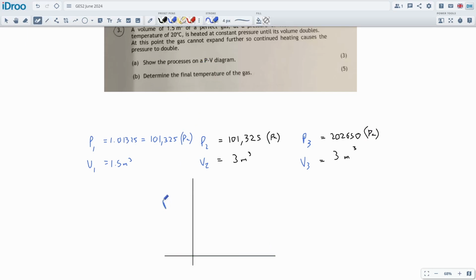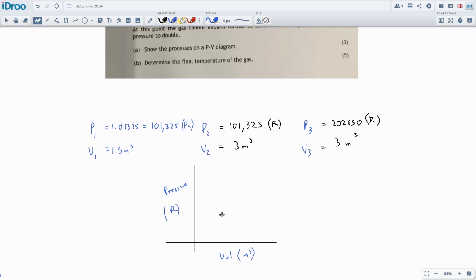Pressure is said first, so I suppose it will go over here. So let's see, pressure, and then here we're going to have volume. Let's keep the pressure in pascals. The volume will be done in meters cubed, and we're going to have 3 points on here. We've got low pressure and high pressure, so we can actually write those down on our graph.